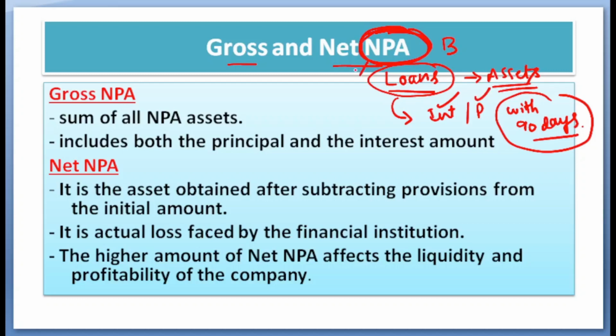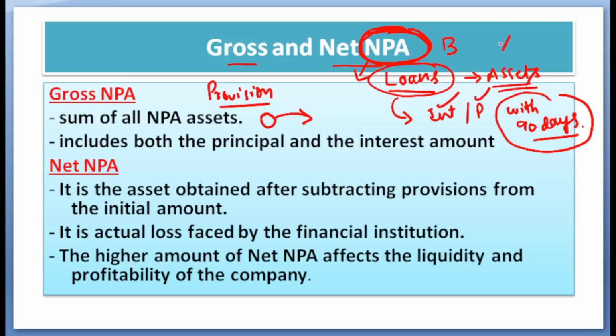Once they are considered as NPAs, banks have to start making provisions on that. What are provisions? Provisions is nothing but taking out certain amount of your profit and keeping it aside to meet an unexpected contingency in future.